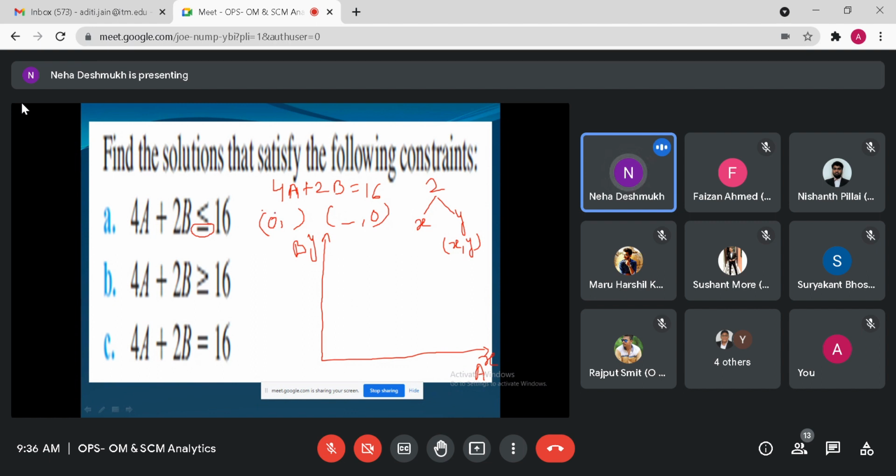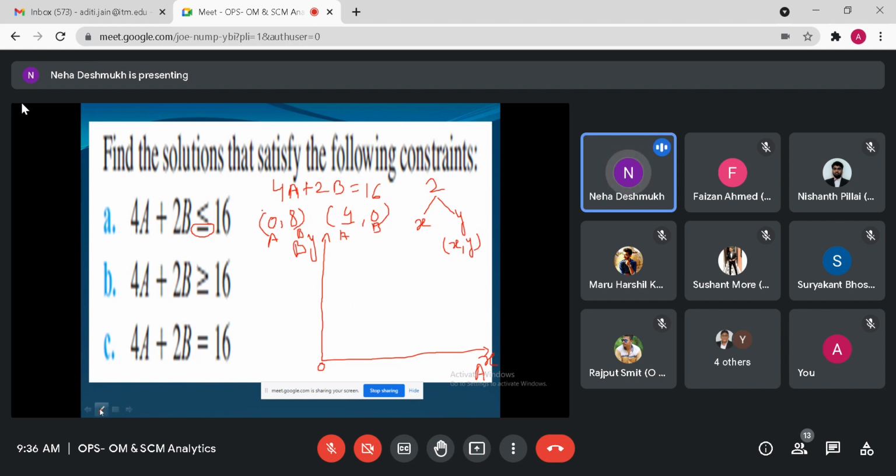So when I substitute a is equal to 0, what is the value of b? 8. And when I put b equal to 0, what is the value of a? 4. So my coordinates are a, b, right?